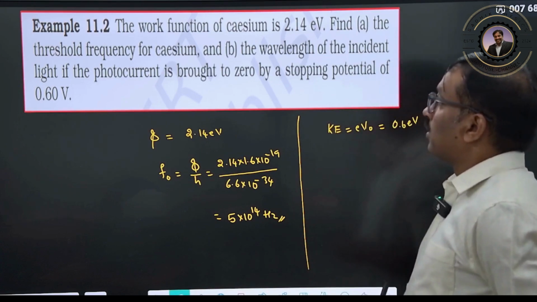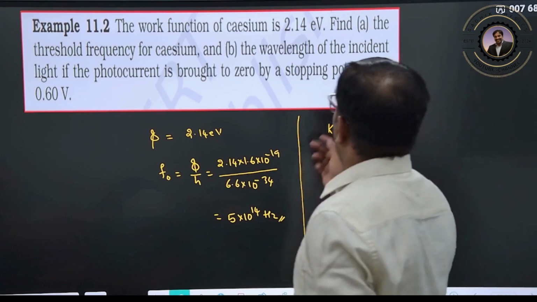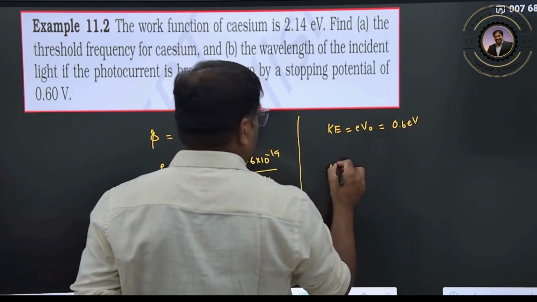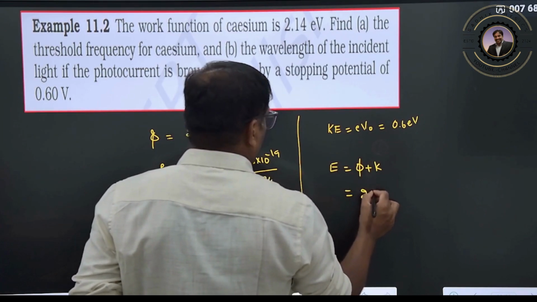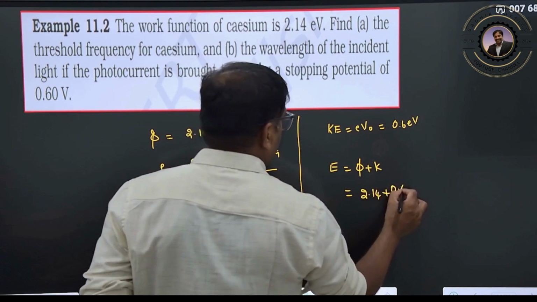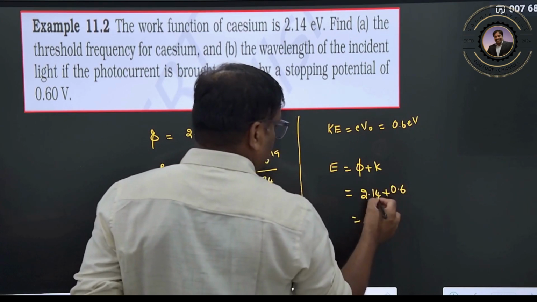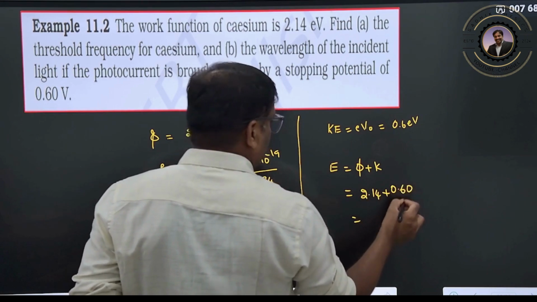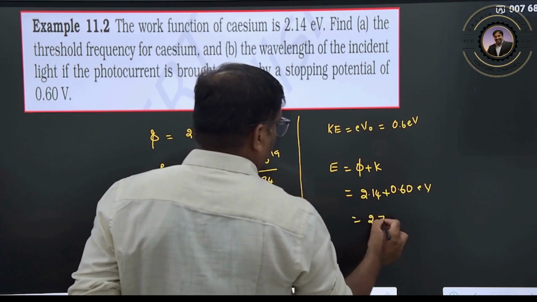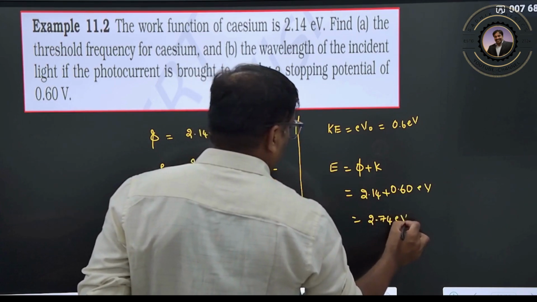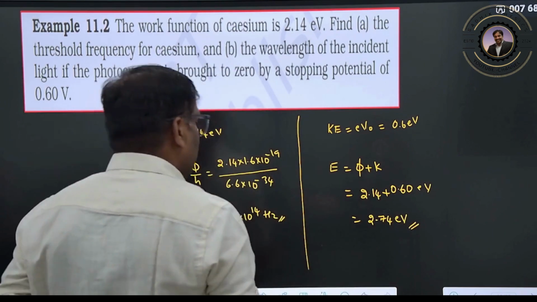First of all, we find the incident energy: work function plus kinetic energy, so 2.14 plus 0.60, which is 2.74 electron volt. Clear? This is your incident energy.